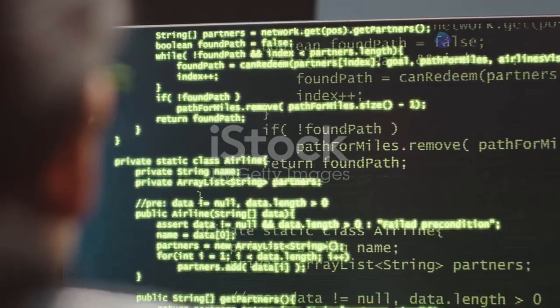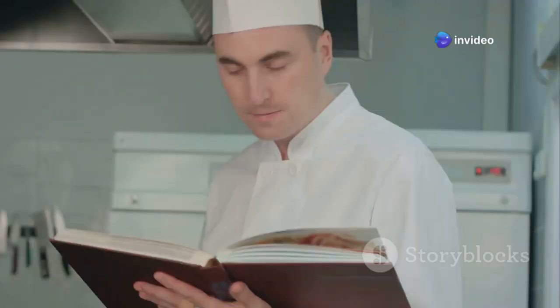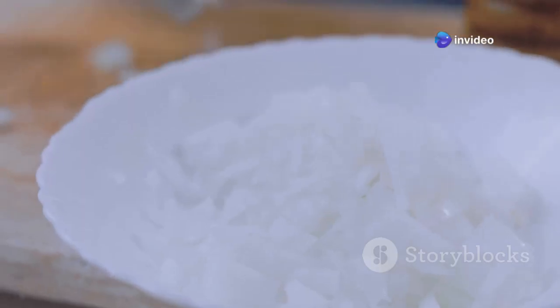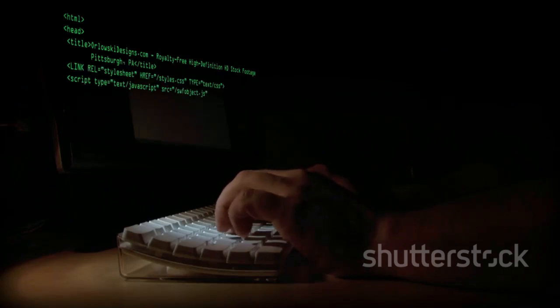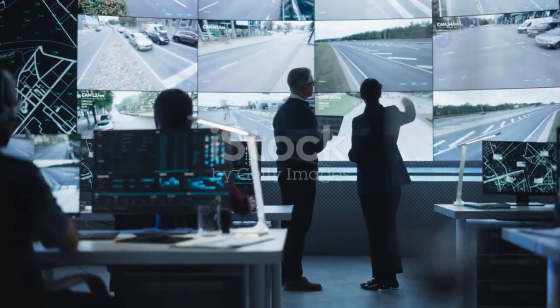Every C++ program follows a basic structure. Imagine it like a recipe. You need the right ingredients and steps to make a delicious dish. In C++, we use code to write instructions for the computer. Here's a simple C++ program that prints, "Hello world."